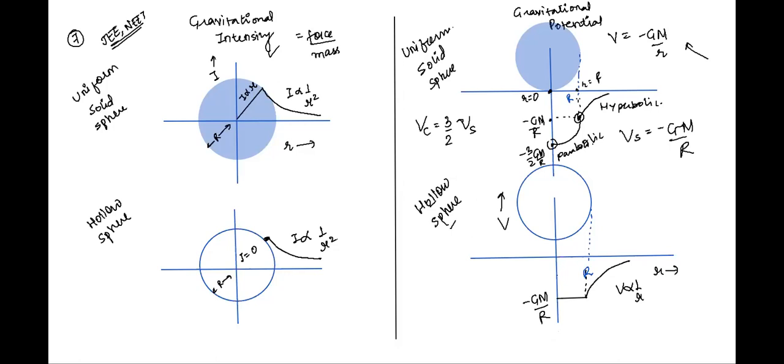And for a hollow sphere, inside and what is another important point to be noted here? What's the next point to be noted here? That VC is 3 by 2 of VS. What is VC and VS? VC is the gravitational potential at the center, and VS is at the surface. Right, absolutely correct. How about a hollow sphere? Variation of gravitational potential in a hollow sphere? Inside it's constant, and outside it becomes inversely proportional to r. Absolutely correct.